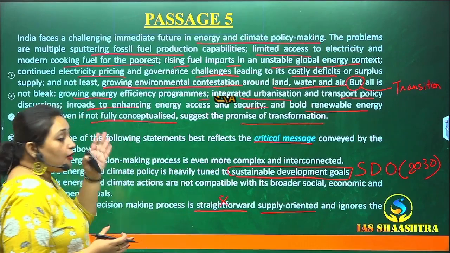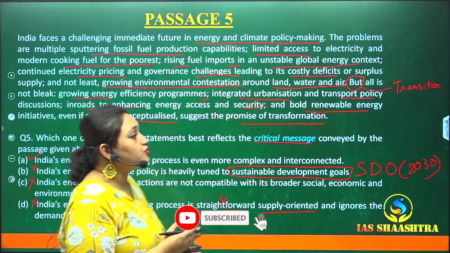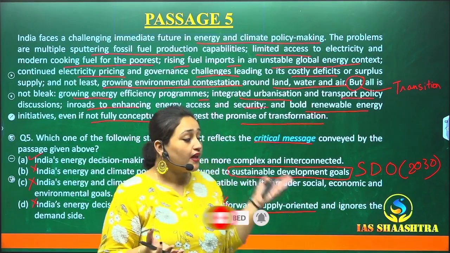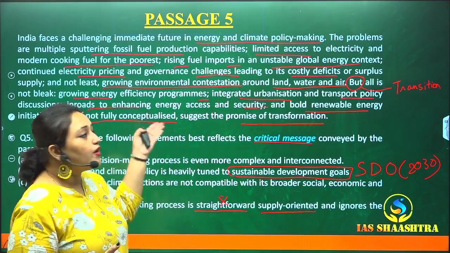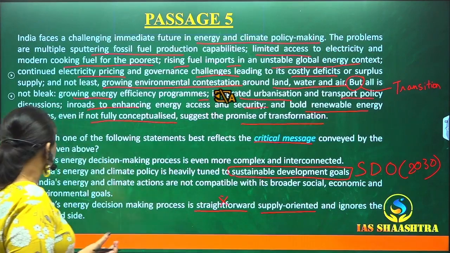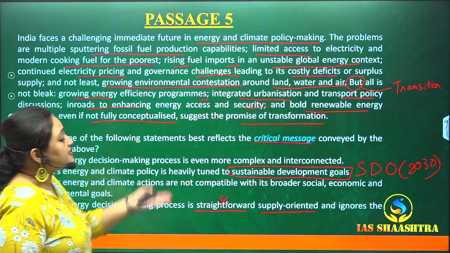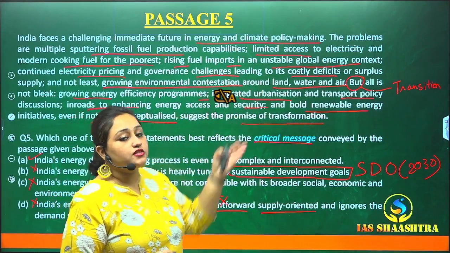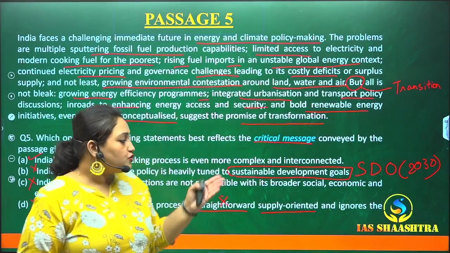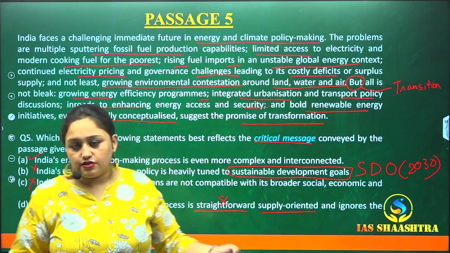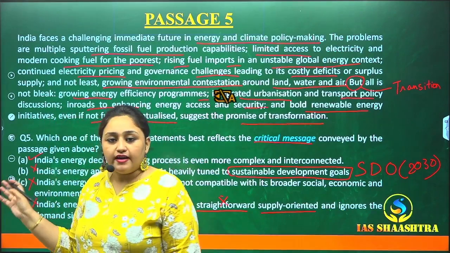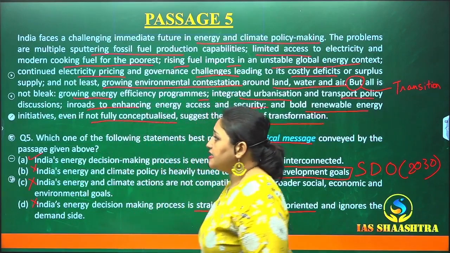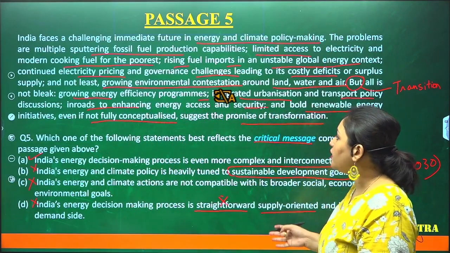So, what I said in the first, that we need to choose a point that inculcates both the sides, positive as well as negative side, okay? So, this point is going with our assumption that India's energy decision-making process is more complex and interconnected. Why? Because all its negative and positive things are all interconnected. So, this point is correct and is going with the passage. So, we'll just tick it. Okay? So, our right answer is A. Look at the passage. If you have any problem, please let me know.